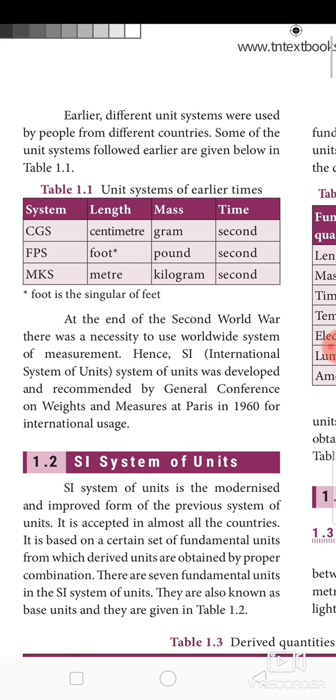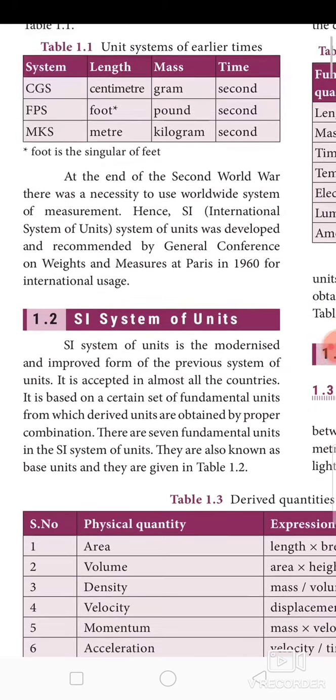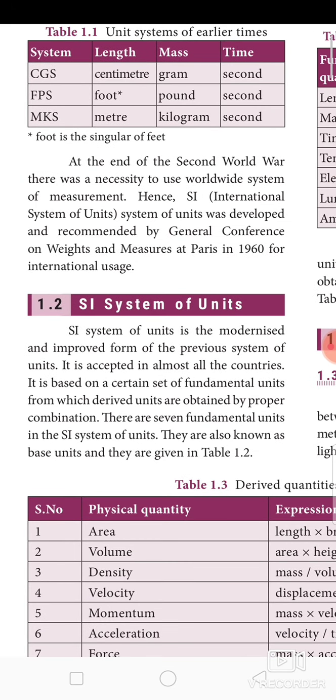At the end of the Second World War, there was a necessity for a worldwide system of units. So in 1960, the International System of Units was derived at the General Conference on Weights and Measures at Paris. That provides us the SI system of units. The SI system is the modernized and improved form of previous systems of units.